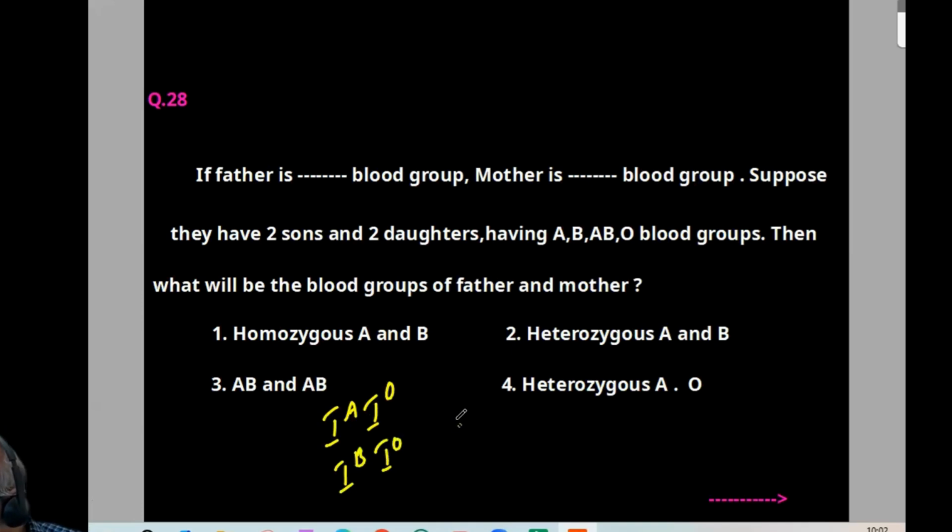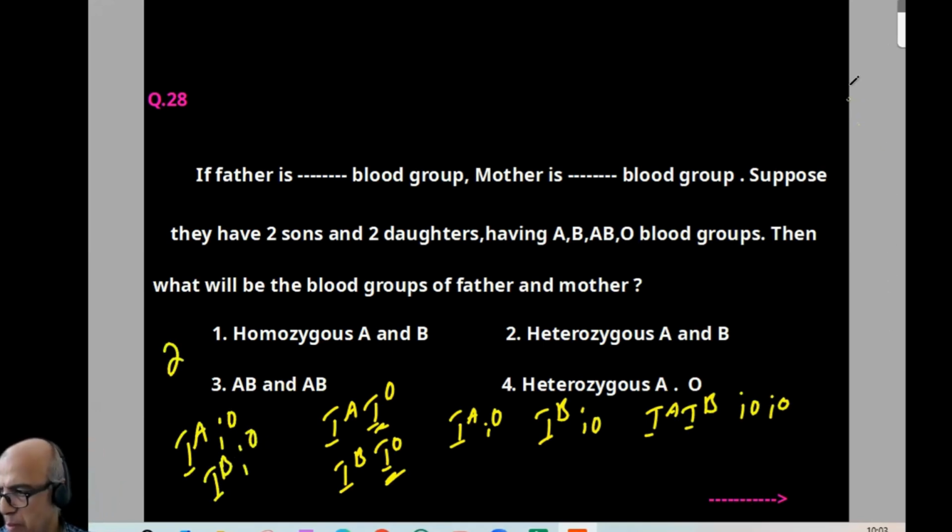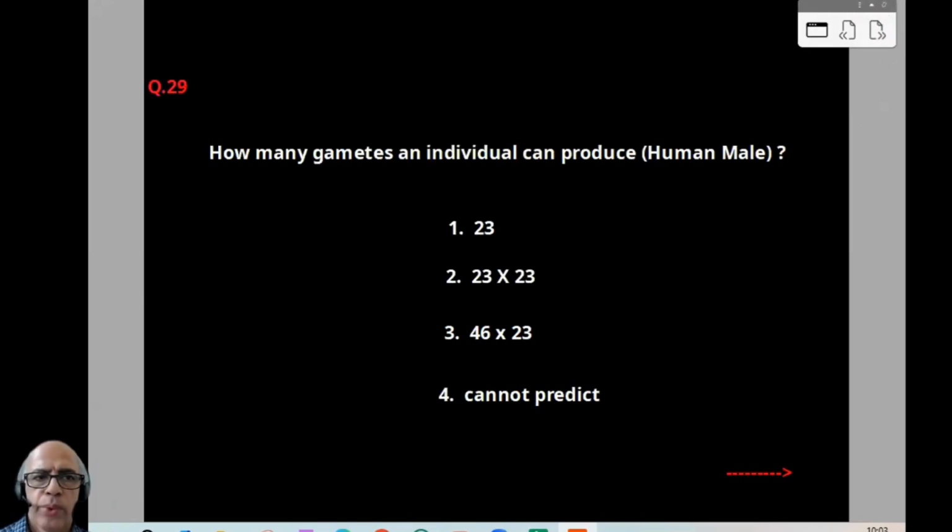So we can get A blood group, IAIO, and B blood group, IBIO. Then AB, IAIB, and then O, IOIO. So we can select the best option. It is heterozygous A and heterozygous B, in the sense IAIO and IBIO. So for 28, the option is 2. Simple problems like this will be there. Reverse is also possible.